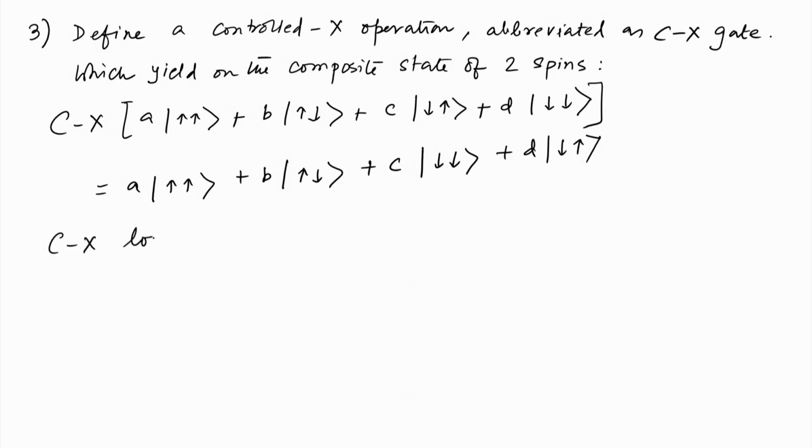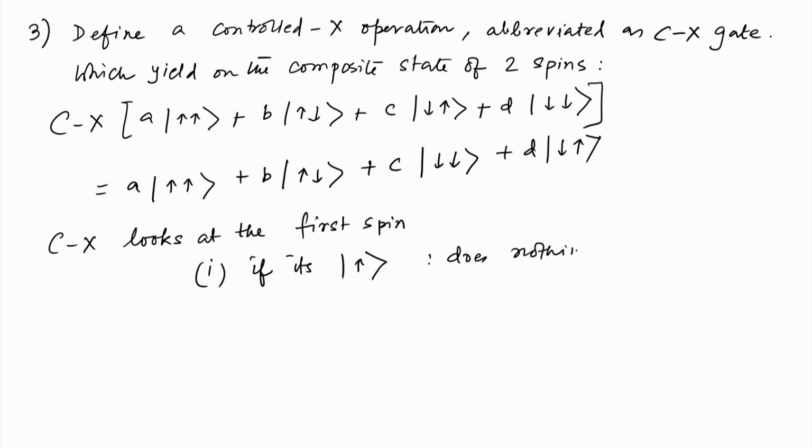Cx looks at the first spin. If it is up, it does nothing. If it is down, it flips the next spin, flips the second spin.